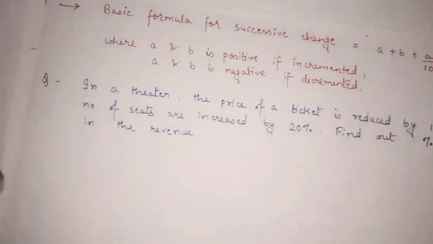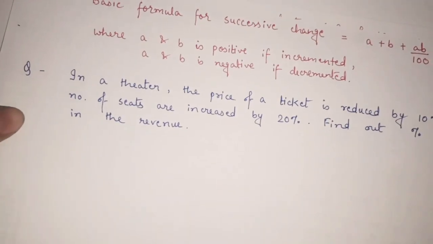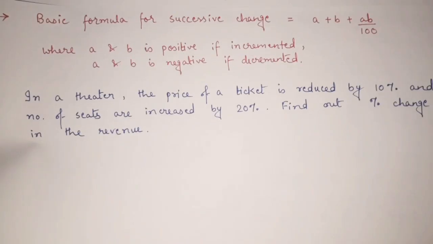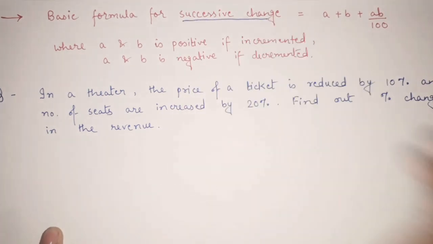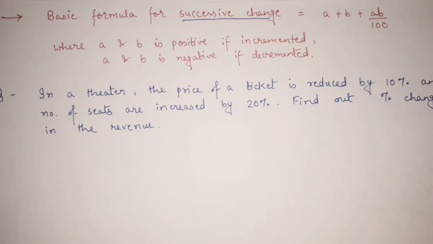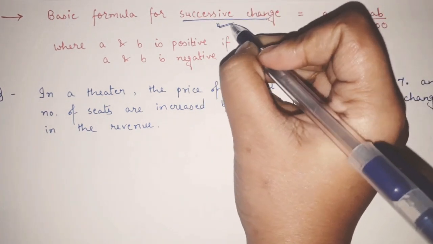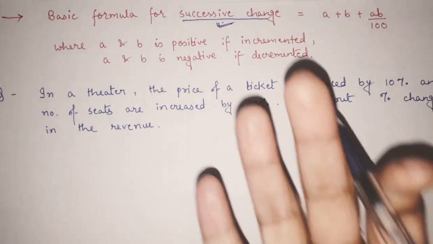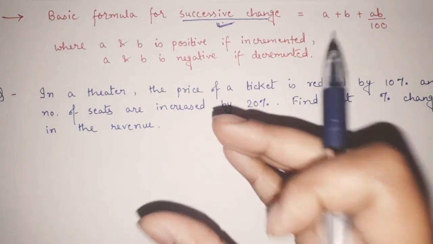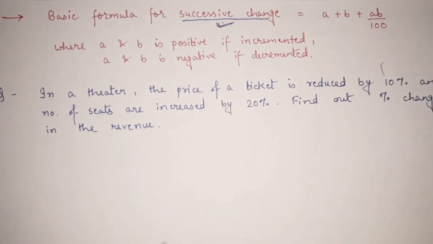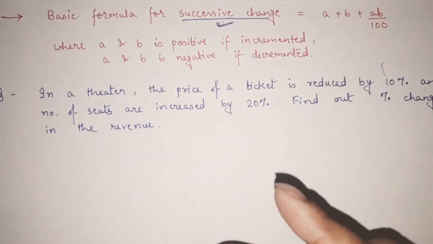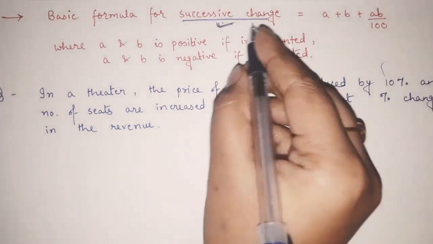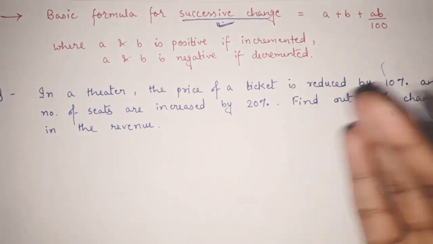Now next I am having for you again one small formula. So see, basic formula for successive change. Here in many competitive exams they are asking the question based on successive change. Now what do you mean by this term successive change? First of all, this is important to understand. Successive change means what? Whenever one thing is increasing, one thing is decreasing, right? Simultaneously, if one thing is increasing, one thing is decreasing, that is known as successive change. That means two things are changing simultaneously.